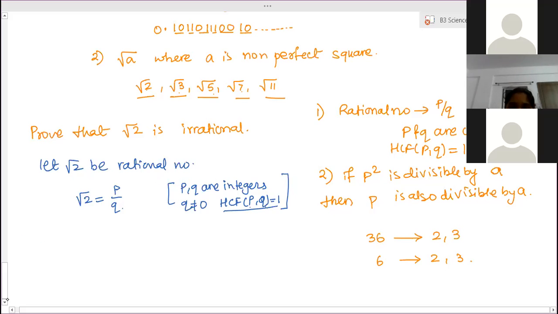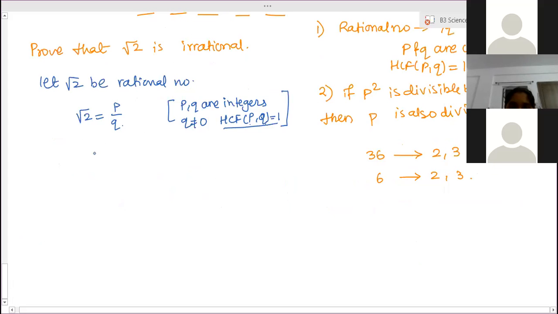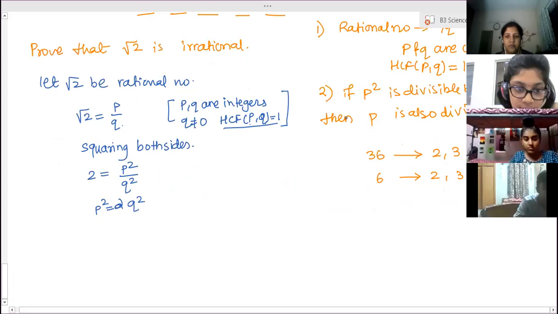So now the next step is root 2 is equal to p by q, squaring both the sides. After squaring both sides, what will we get? Root 2 square is 2, p square by q square. So can we write p square is equal to 2 into q square? Yes, ma'am.